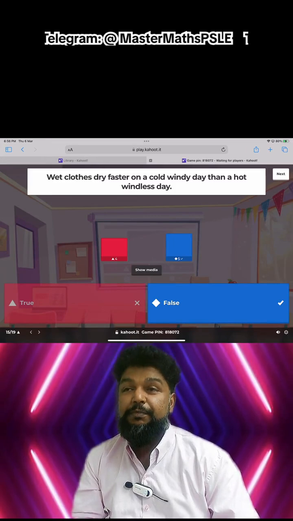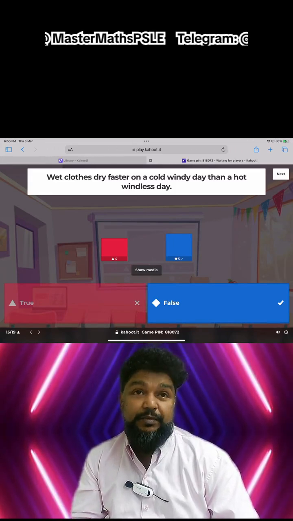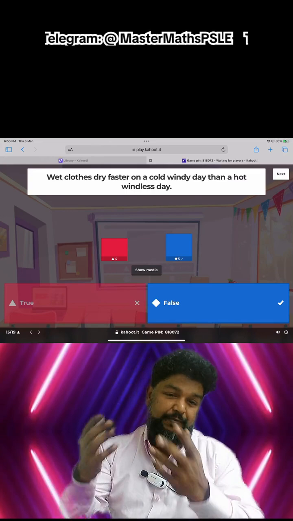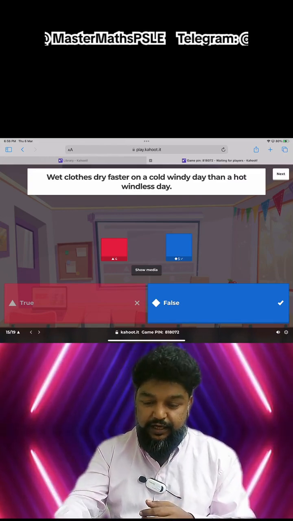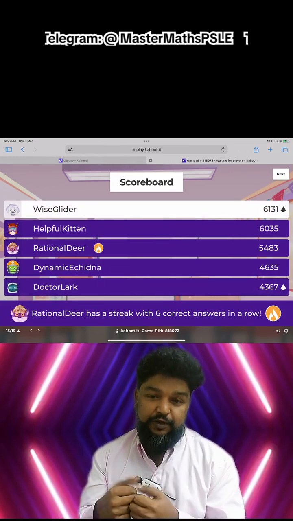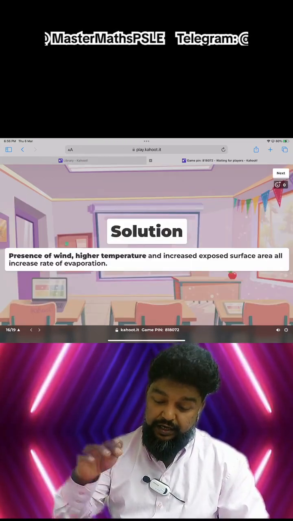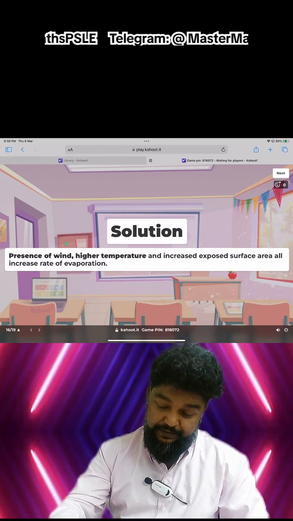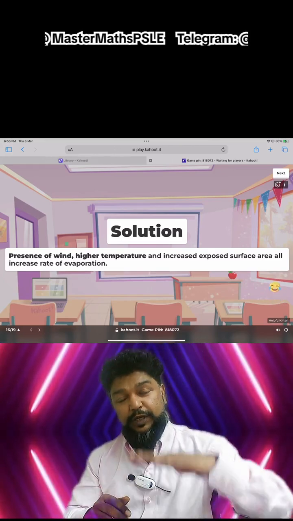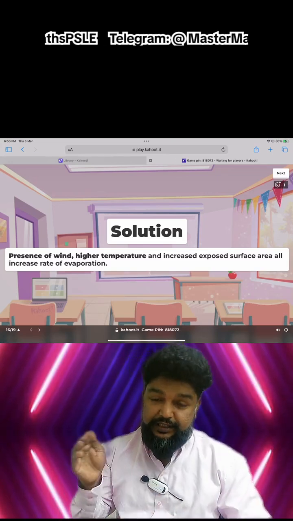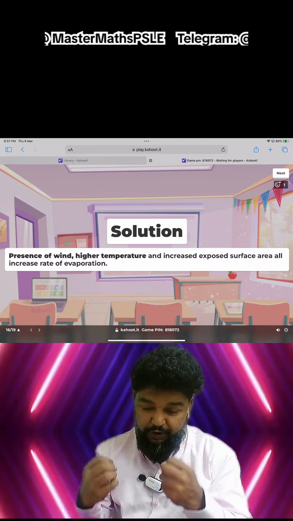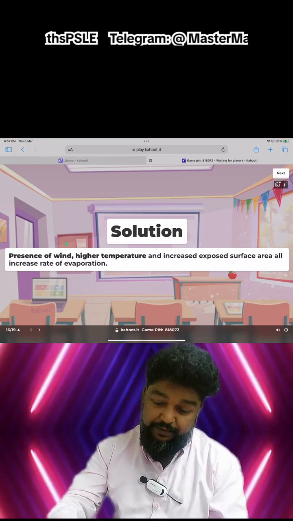The temperature plays a bigger role because remember, it's about water gaining heat. When the water vapor rises up, the wind blows it away, the next layer of water vapor can rise. But if there's not enough heat, where will the water gain heat from? So temperature plays a much bigger role than the presence of wind. Yes, presence of wind affects, but all it does is carry the water vapor away, and the temperature is more important because the water needs to gain heat in order to become water vapor.